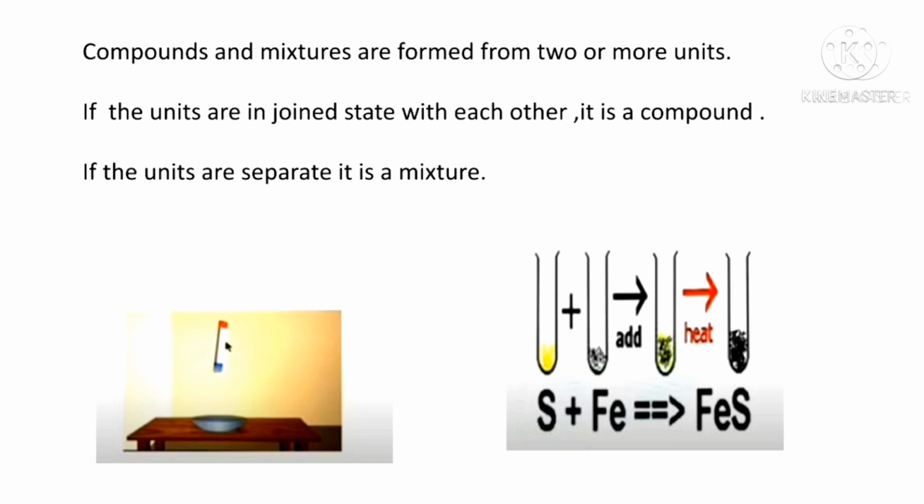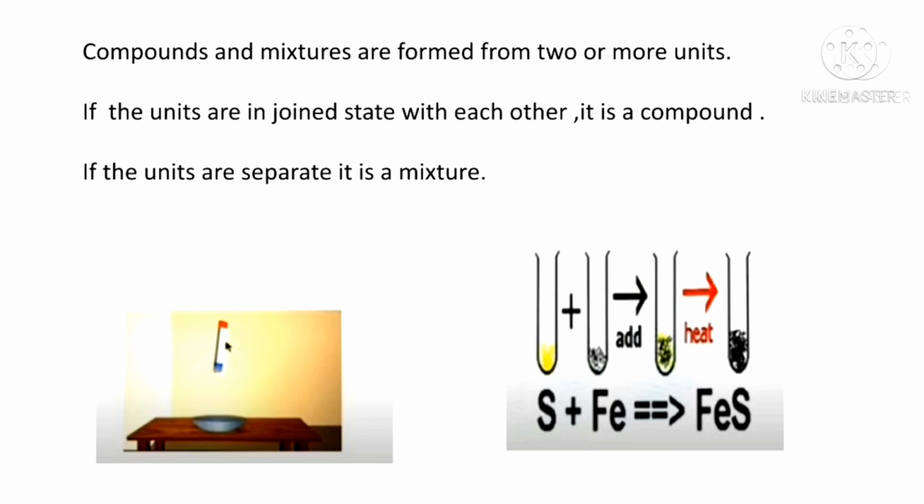Now, if we heat sulfur and iron, the compound which is formed is FeS. If you bring a magnet close to this, you will see that there was no effect of the magnet and the yellow color of the sulfur also disappeared.